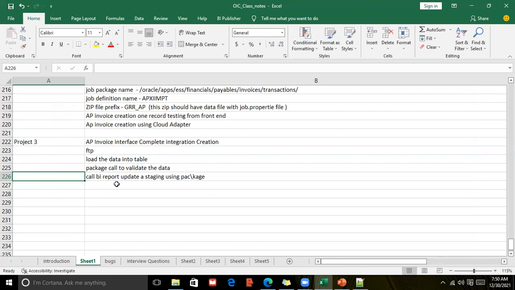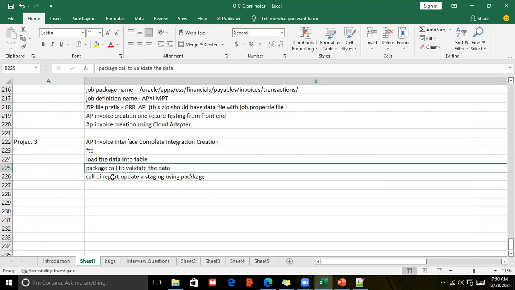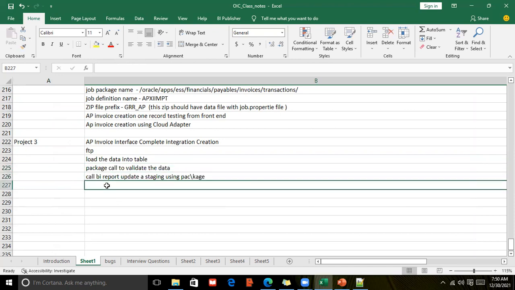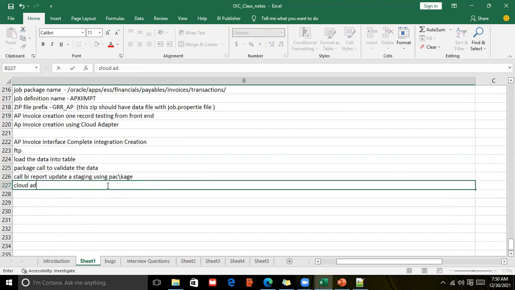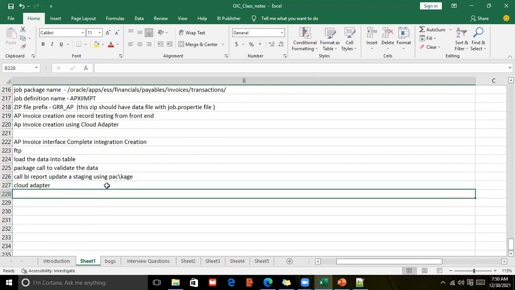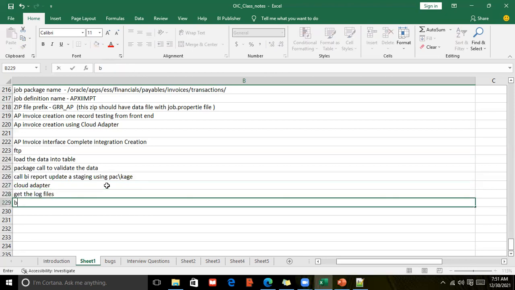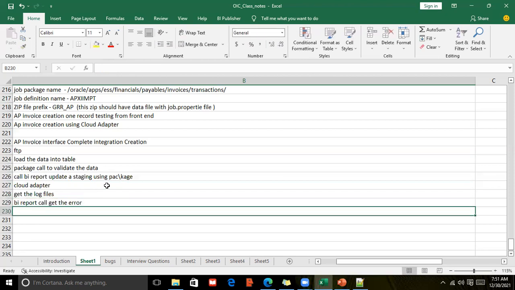Once you do the BA call and once you do the validations, we will call the cloud adapter, and we get the log files, and by using a BA report call, we'll get the errors and update the staging.